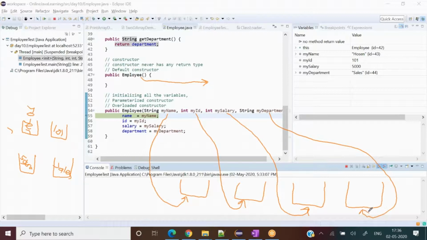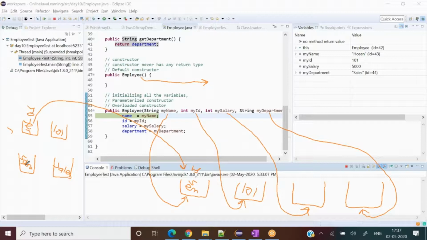Now those values, whatever I have written, like here I have written Hossein, this will come here. That thing we have discussed earlier as well, right? From here to here, it would be copied in this container. Now 101 will come here.